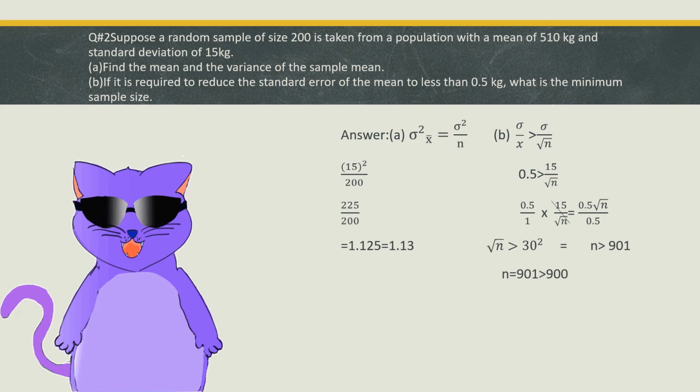If we analyze the question, it said, what is the minimum sample size? So, what's the minimum sample size from 900 to infinity? It's 901. So the answer is 901.